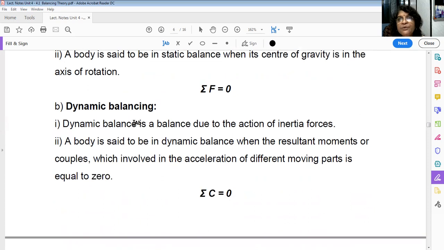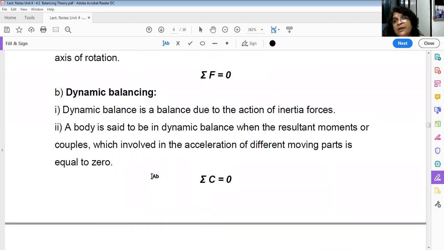Now what do you mean by dynamic balancing? It is a balance due to action of inertia forces. A body is said to be in dynamic balance when the resultant moments and couples which are involved in the acceleration of the different moving parts are equal to 0. That means, what's the equation here? Summation of couple is equal to 0. And remember, very important thing, when you balance the couples, automatically forces are balanced.